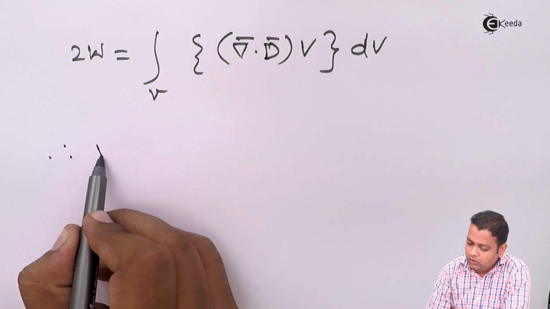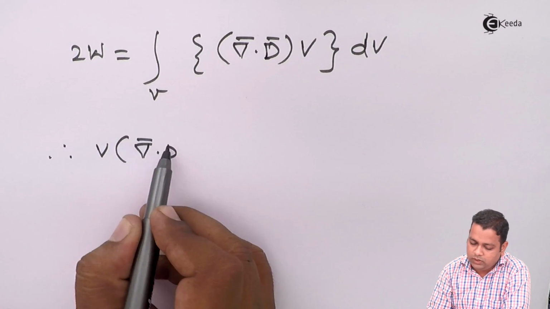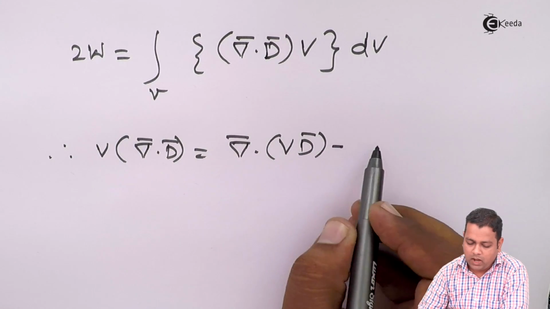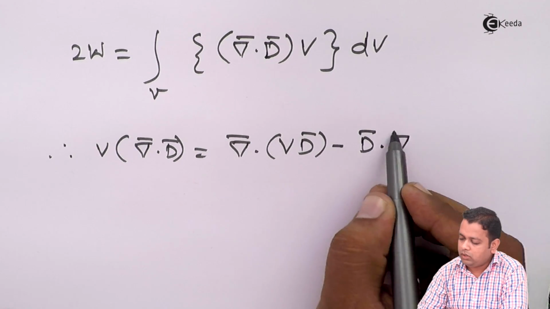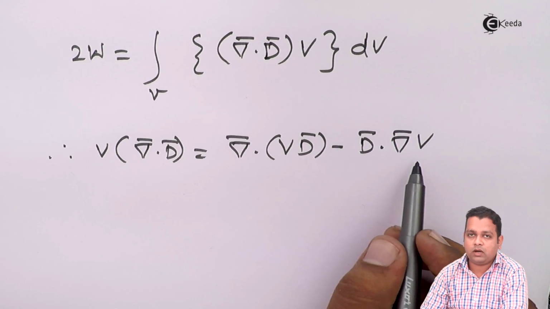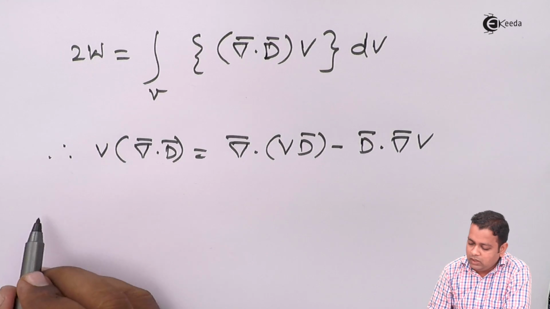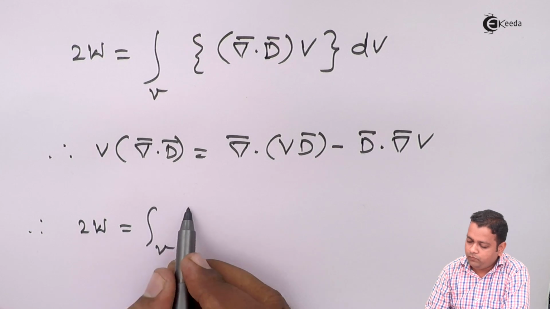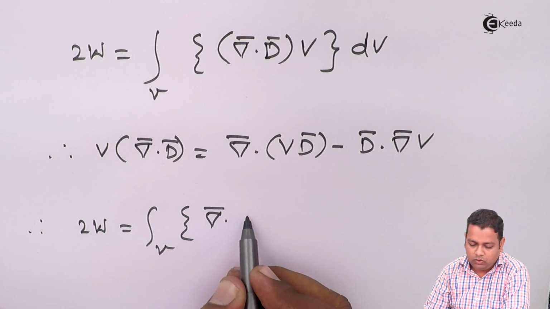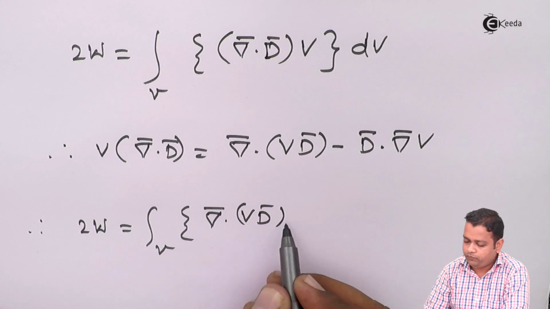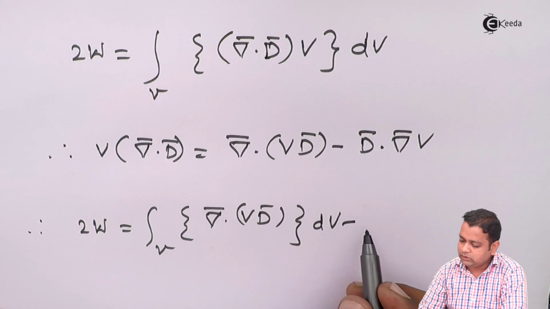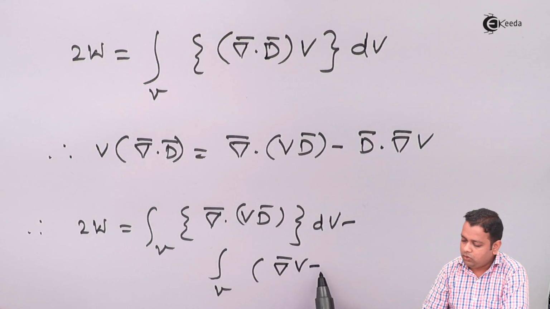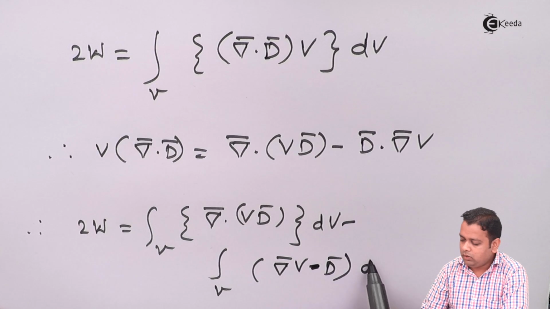Hence we can write V in bracket divergence of D bar is equal to del bar dot V D bar minus D bar dot del bar V. So using this vector identity we can write the above equation as 2W is equal to the volume integral in bracket del bar dot of V D bar dV minus the volume integral in bracket del bar V dot of D bar dV.